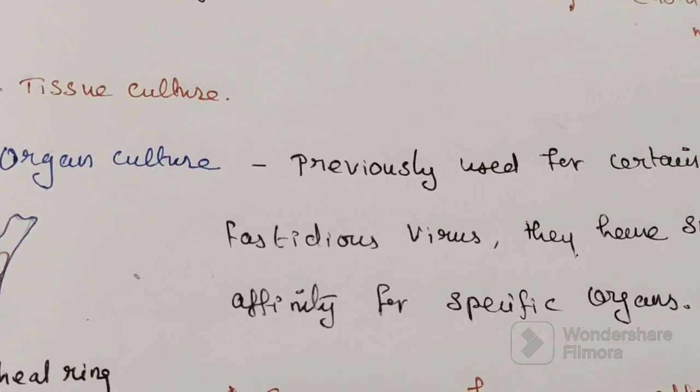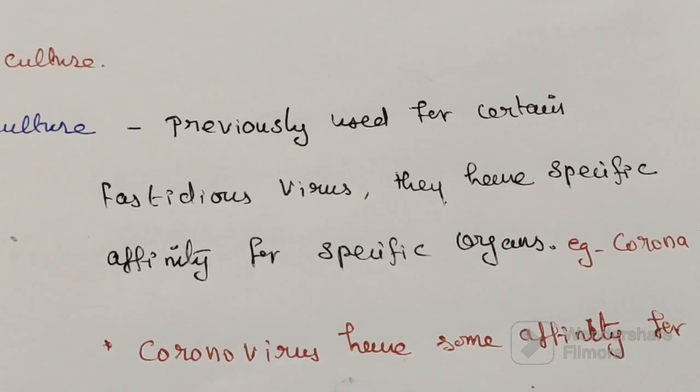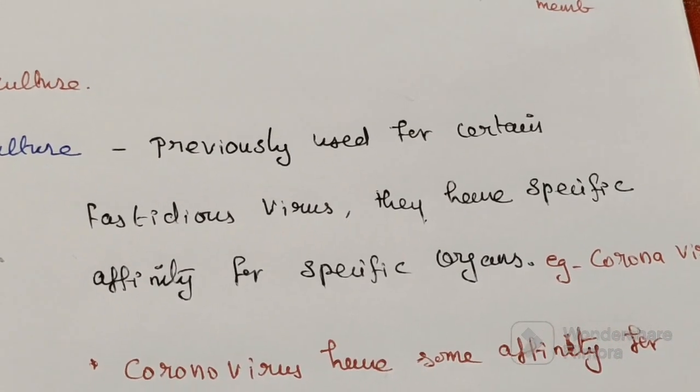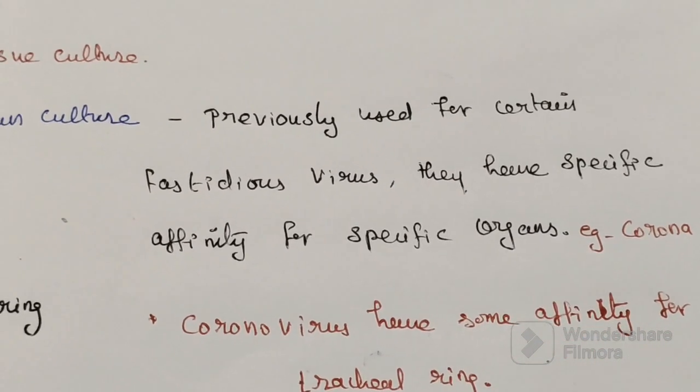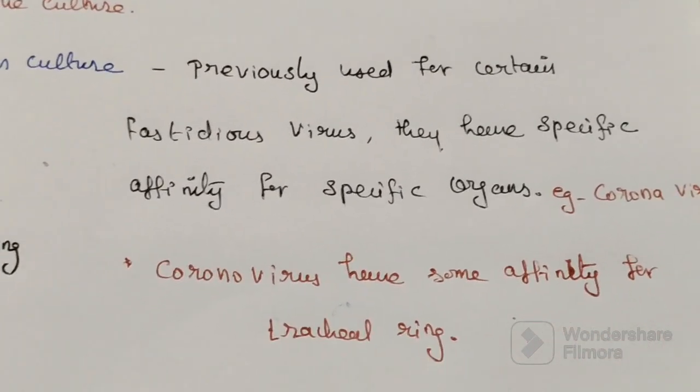So tracheal ring culture is used for isolation of coronavirus. That was about organ culture, a previously used method.